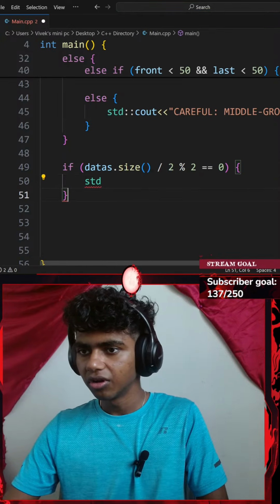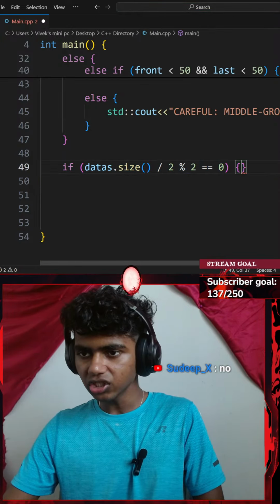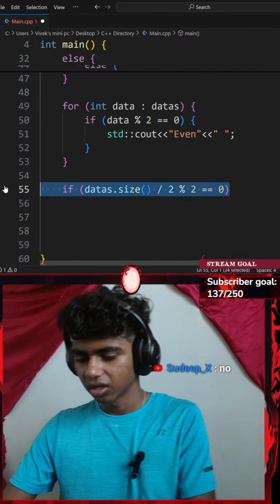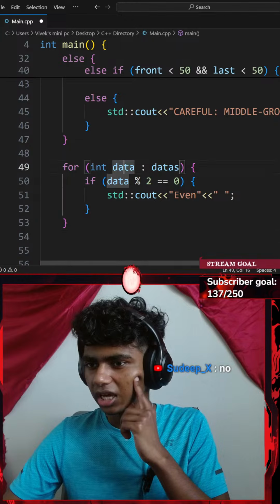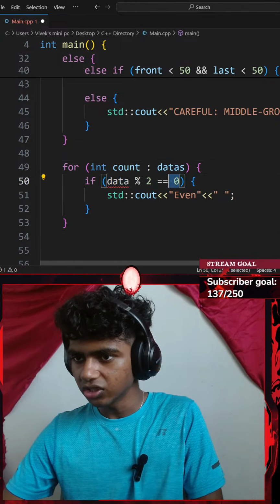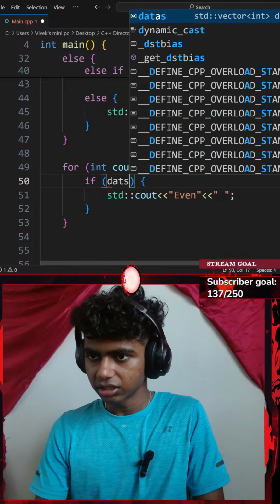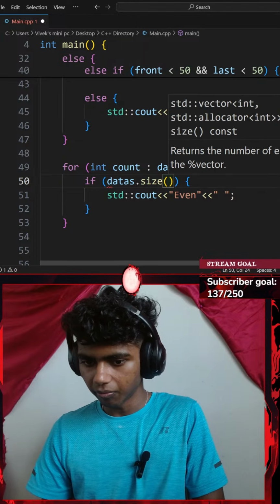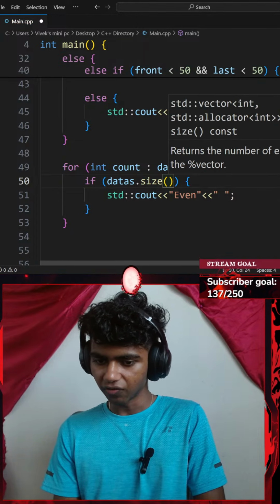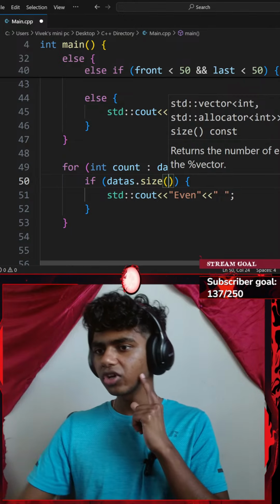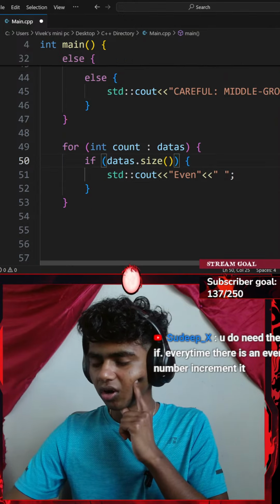In that case, to increment a count variable, I could change this to something like count. You don't need the if; every time there's an even number, increment.